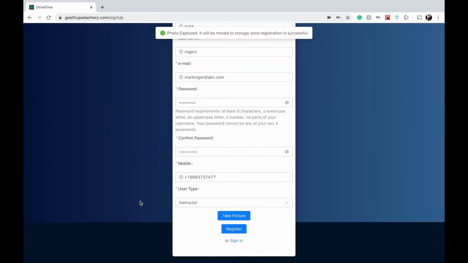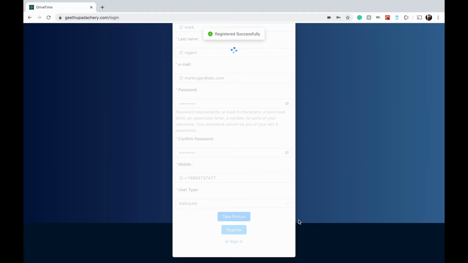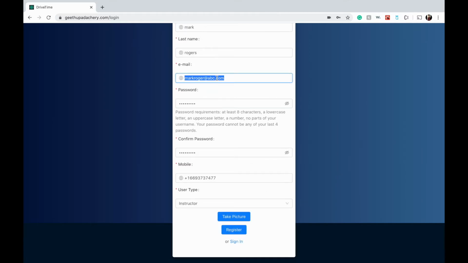Let's take a picture. This picture will be used for our second level authentication for face detection. So the password did not match. Let's try this again. Okay, now the user is registered successfully.